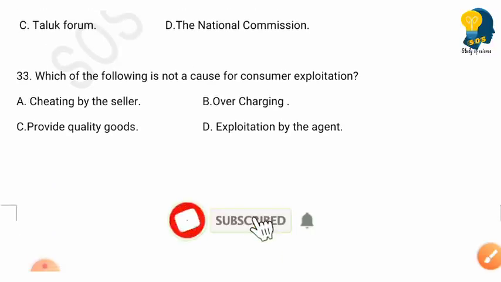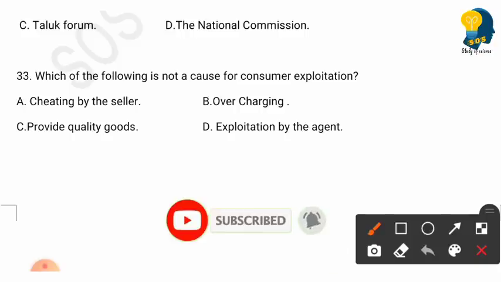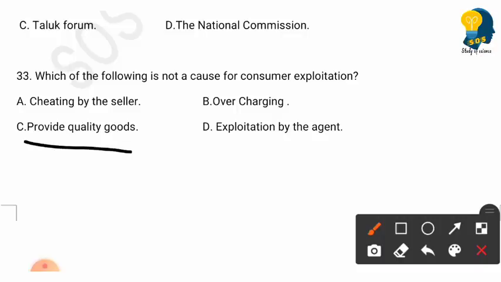Next question. Which of the following is not a cause for consumer exploitation? Options are cheating by the seller, overcharging, provide quality goods, exploitation by the agent. So here option C, provide quality goods is not a cause for consumer exploitation.